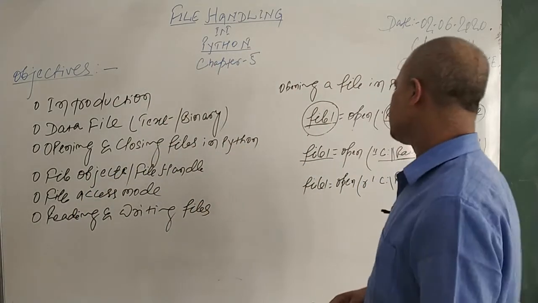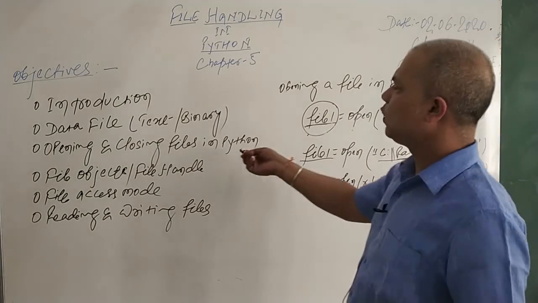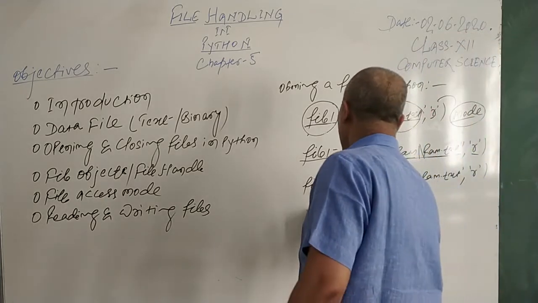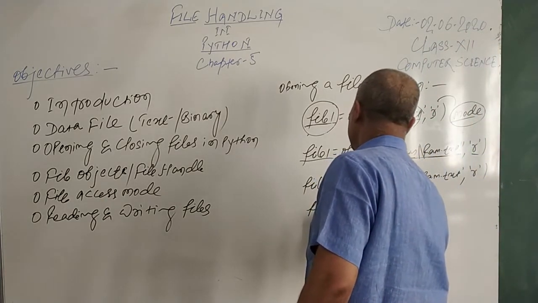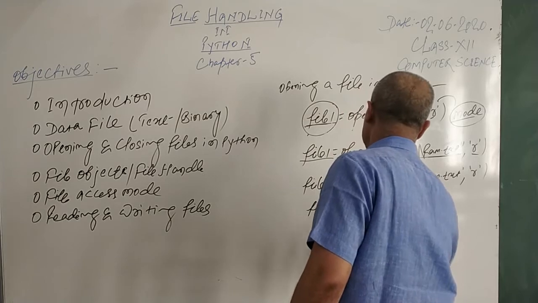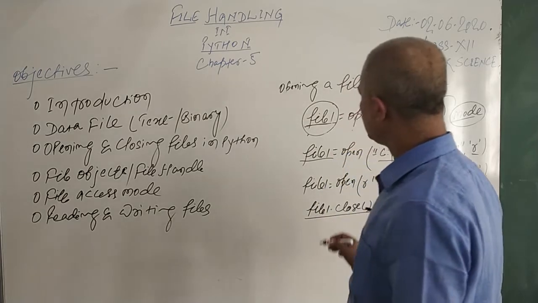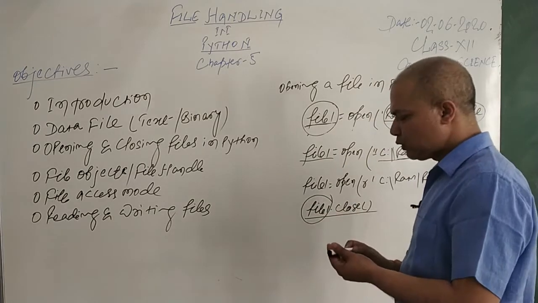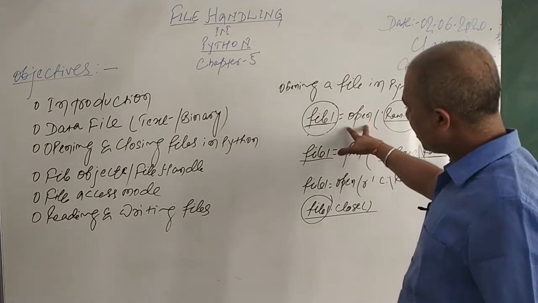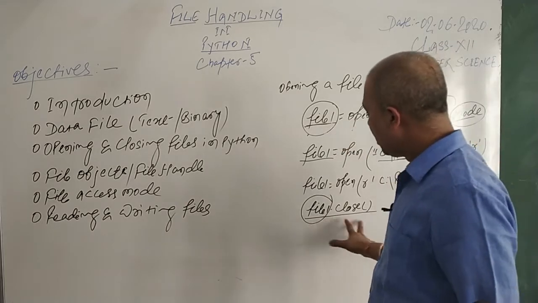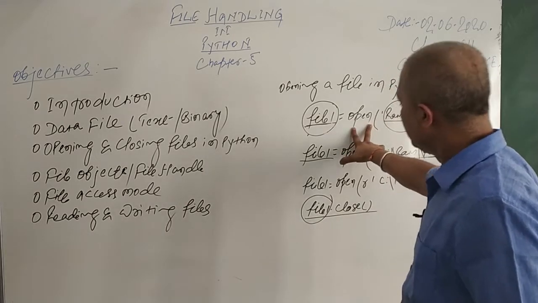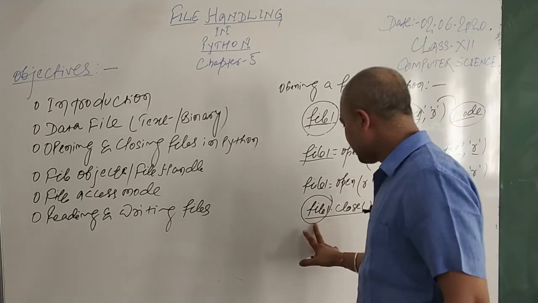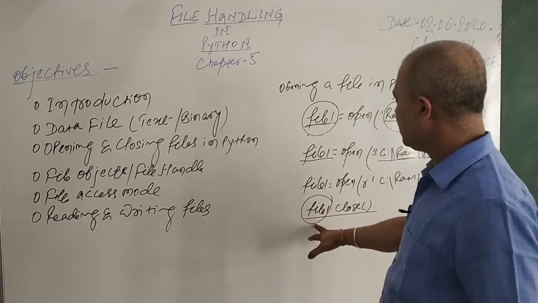Now closing a file is completely different. Once you want to close a file that you opened in your Python program, you simply say the object name, file1.close. This method closes your file which has been opened by the object or handler file1. In the case of opening, I am not using any dot, since it's an inbuilt function. This close function is a function of the file handler class. That's why I am using object name dot close.